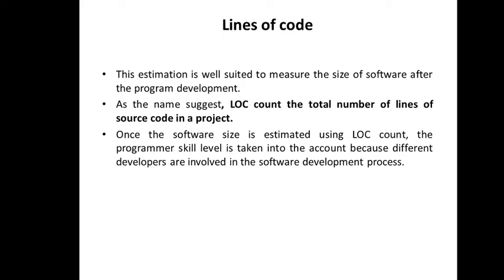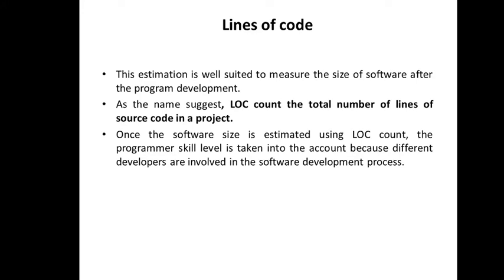Now if I want to estimate the size based on lines of code, it might vary. For person X who has used a simple construct, the number of source lines will be more. And let's assume the second person used a function, so the number of source lines will drastically reduce, right? So this is the major essence of line of code. You cannot predict the exact line of code because every programmer has a different way of programming.